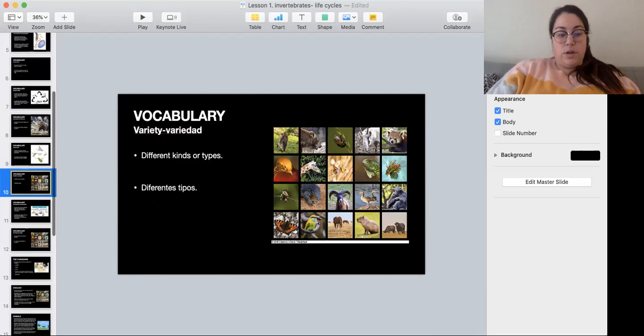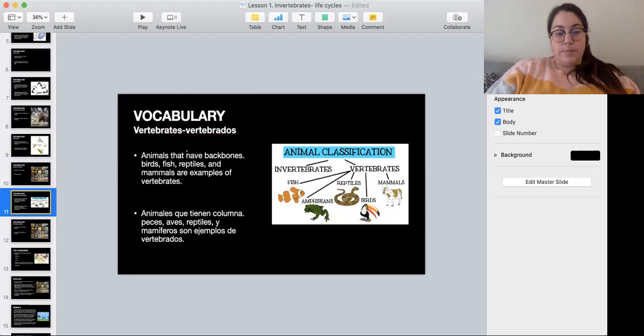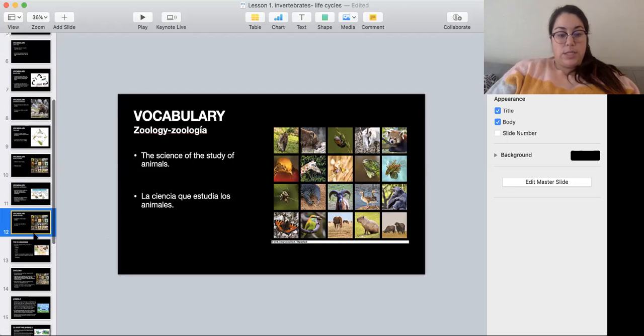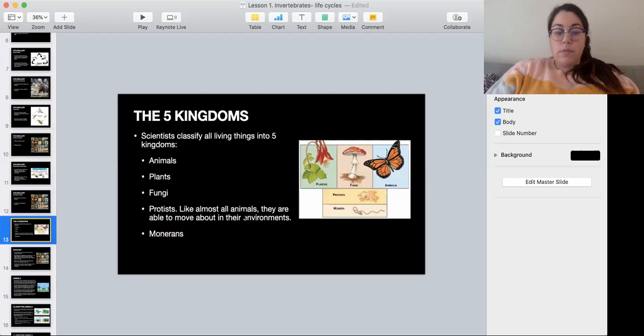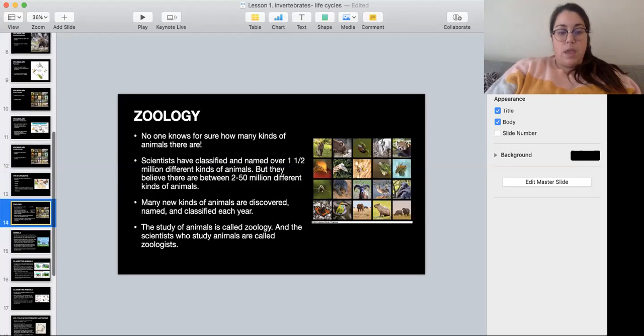Variety, different kinds of animals or types. Vertebrates are animals that have a backbone, like fish, amphibians, reptiles, birds, and mammals. All of them have backbones. Zoology, it's a science that studies animals. And then we have the five kingdoms. The five kingdoms are a way that scientists classify all living things, and we have talked about it before. Animals, plants, fungi, protists, and monerans.